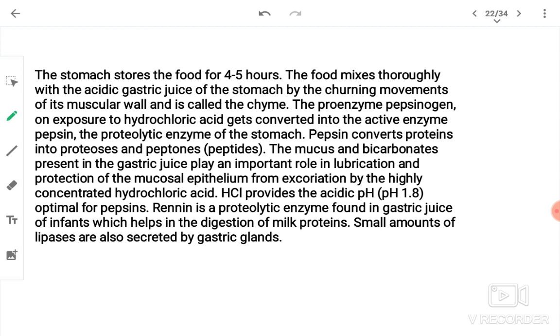Now, the stomach stores the food for 4 to 5 hours. The food mixes thoroughly with the acidic gastric juice of the stomach by the churning movement of its muscular wall and is called chyme. The proenzyme pepsinogen, on exposure to hydrochloric acid, gets converted into the active enzyme pepsin.